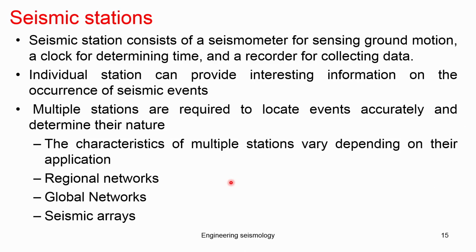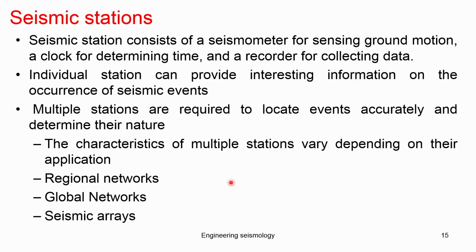So the seismic station consists of the seismometer, which senses the ground motion, a clock to determine the time, and a recorder to collect the data. An individual station can provide interesting information on the occurrence of seismic events. Multiple stations are required to locate an event accurately and determine its nature. Many seismic stations clubbed together are called a seismic network.